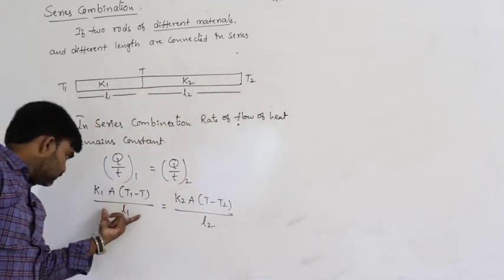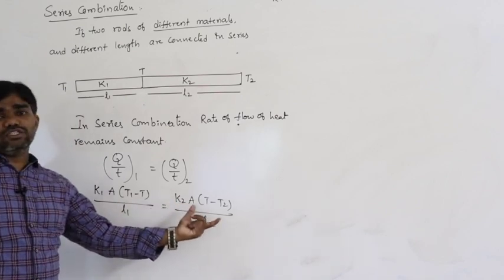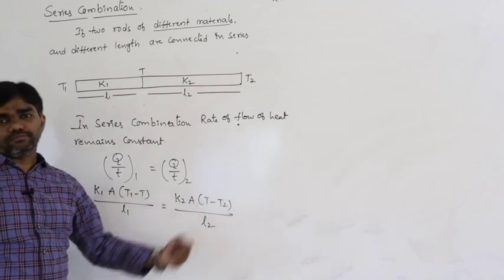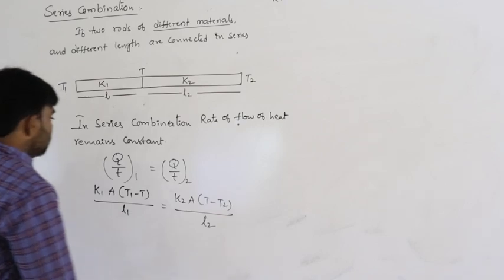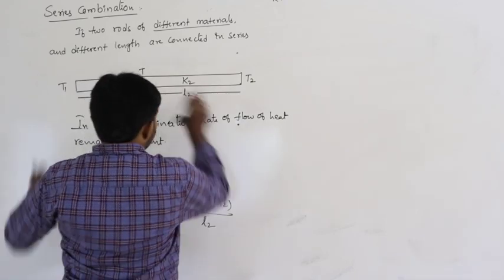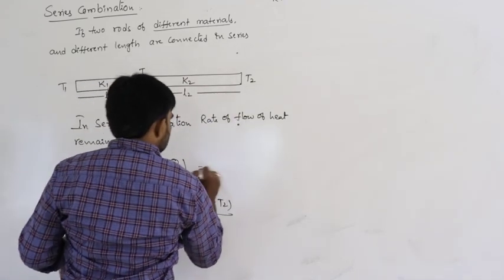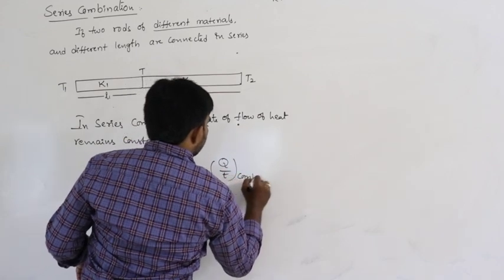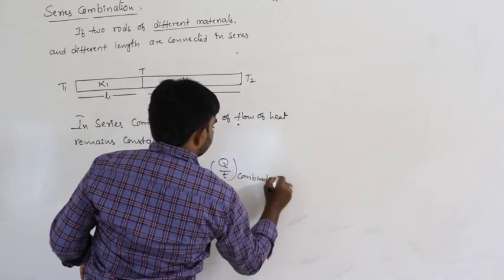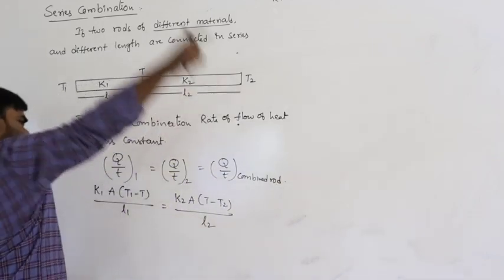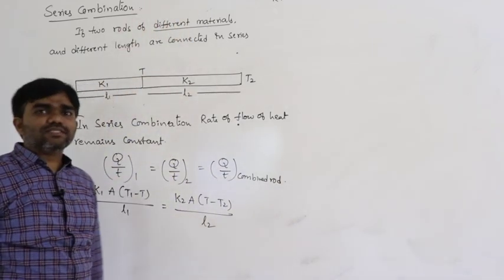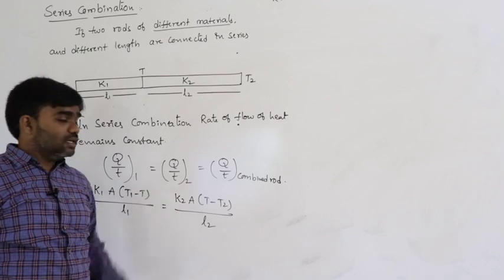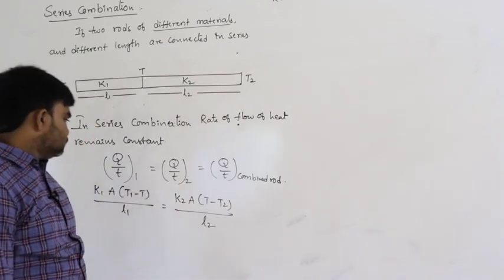Heat energy flowing through the first rod must be equal to heat energy flowing through the second rod. That must be equal to the total heat energy flowing through the combined rod, that is Q by t of the combined rod. So in those three situations, heat energy remains constant. So that is the case of series combination.